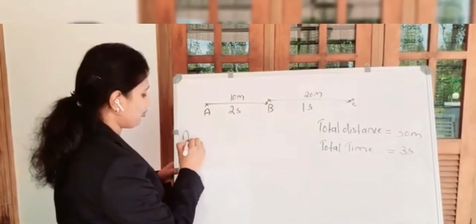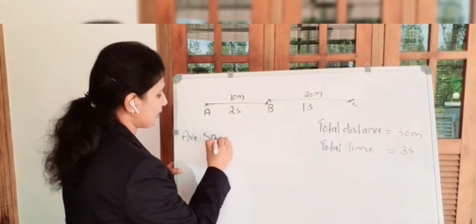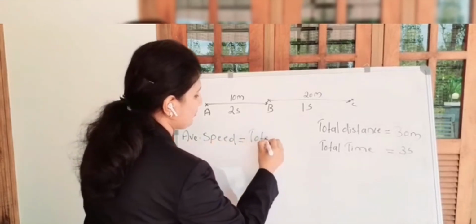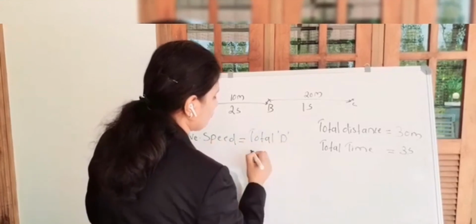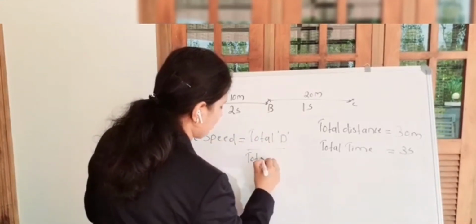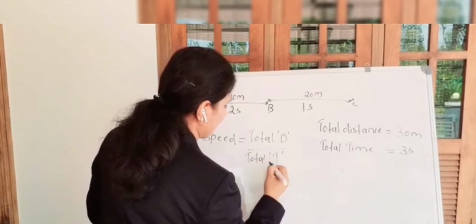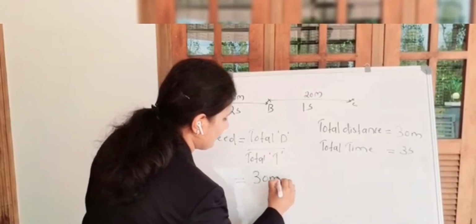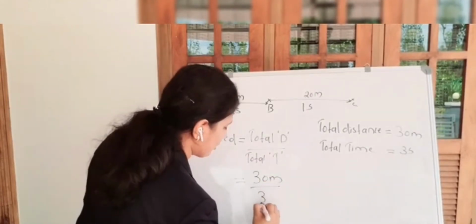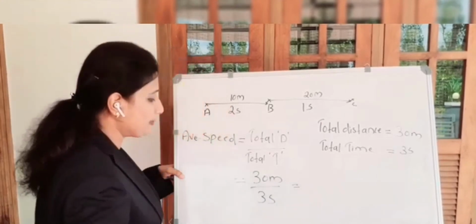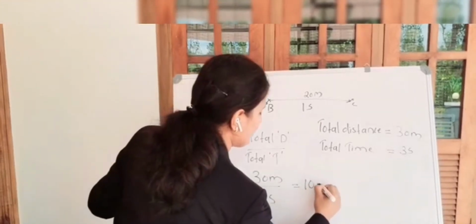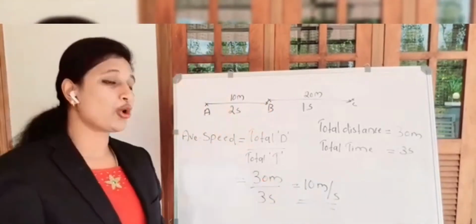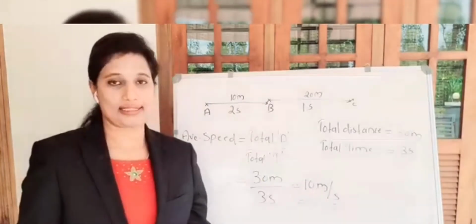Then average speed is equal to total distance divided by total time. What is the value for distance? Total distance 30 meter divided by total time 3 seconds, which is equal to 10 meter per second. So the answer, average speed is equal to 10 meter per second.